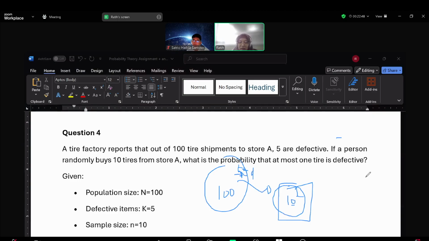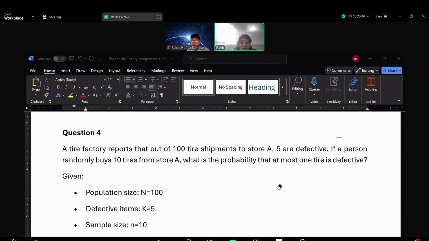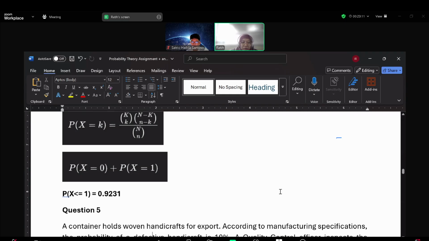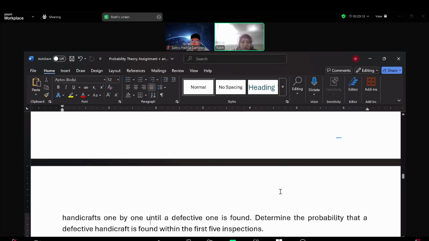So we can consider it as a hypergeometric probability. Okay, so we can compute with this. So we have the probability of this one.